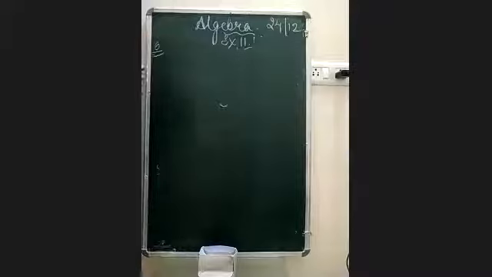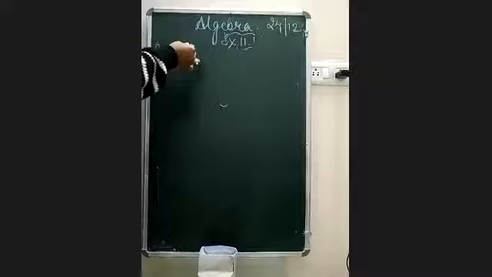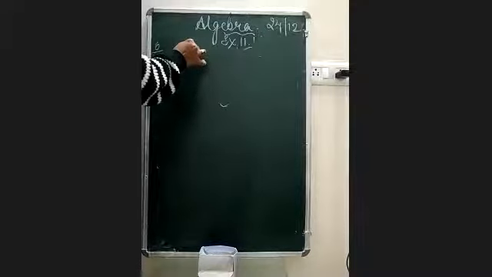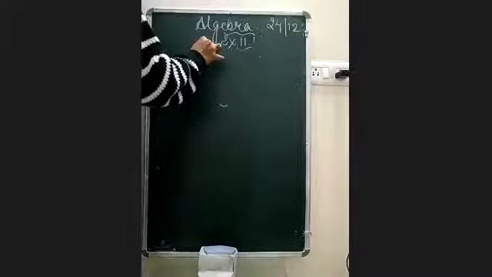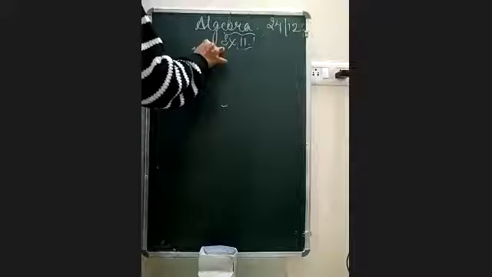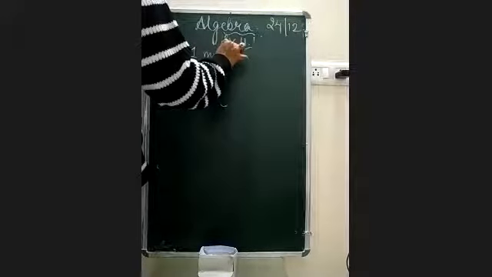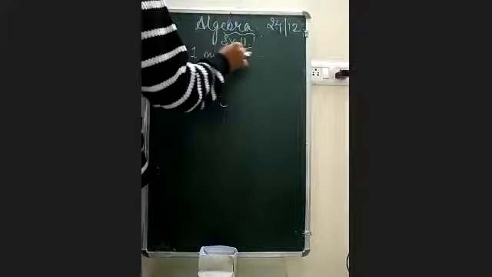Question number 6 says, a bird flies 1 kilometer in 1 minute. Now the distance covered by the bird in terms of its flying time in minutes: if the time is t, here we have t minutes.